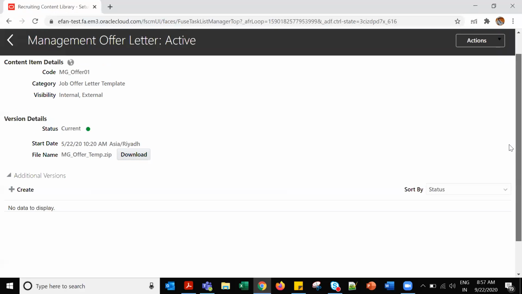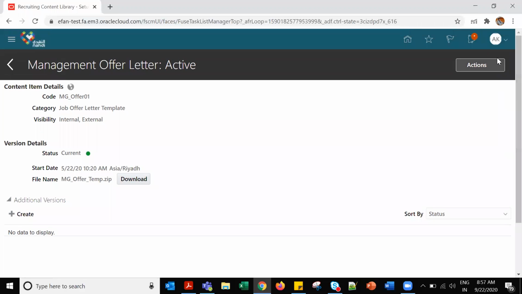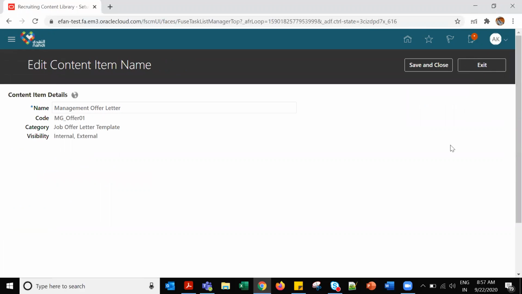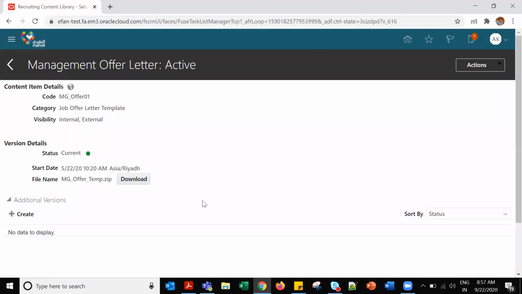Actually, we have a file, I think. I have seen one. They have given the variables as dollar and brackets, with the variable name in it. So there will be a format to put those variables.